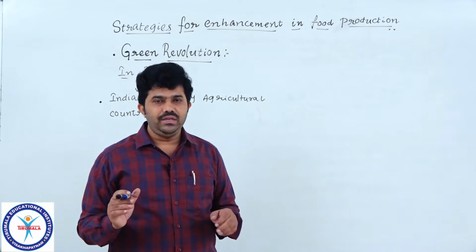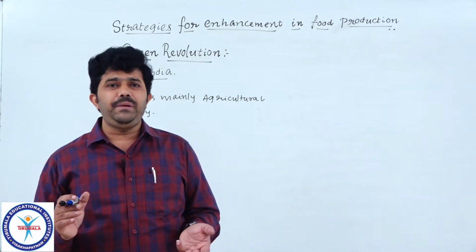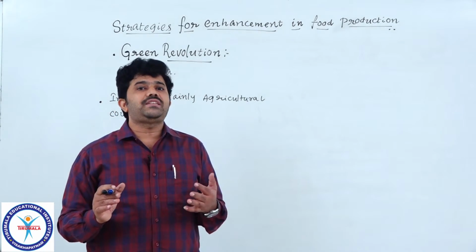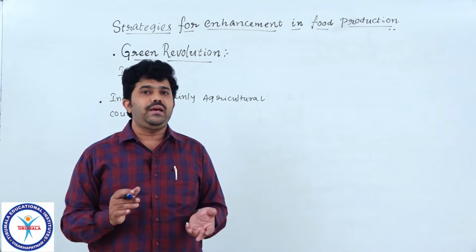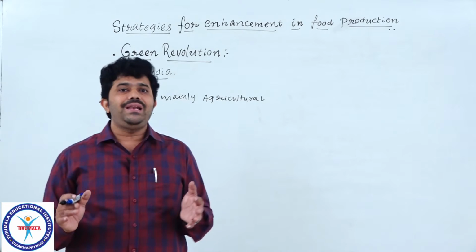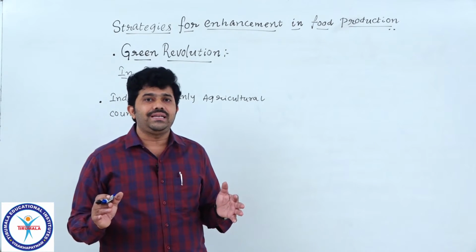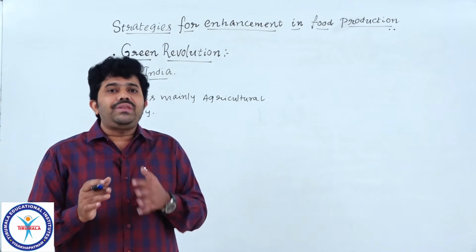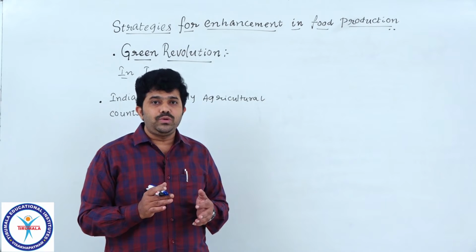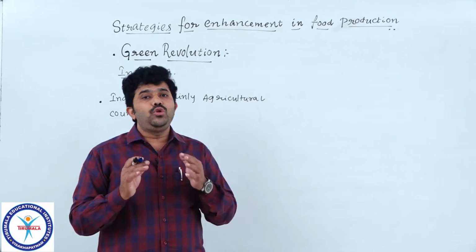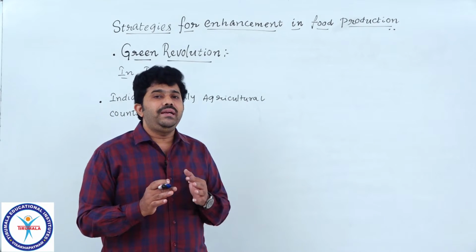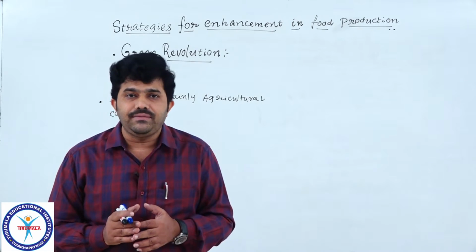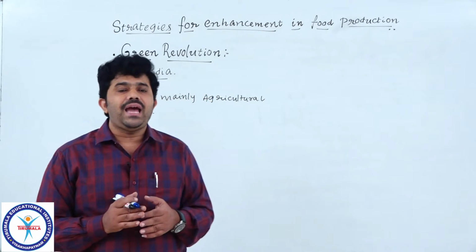Understood? And dear students, after the independence, India was in a condition where it could not provide sufficient food to all the people in the country. It was a very big challenge, a very big task to overcome that condition, the lack of food sources. In those days, the Indian people and Indian scientists strove very much to overcome the food scarcity in India. No person was having enough food.